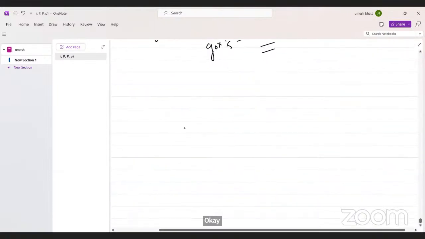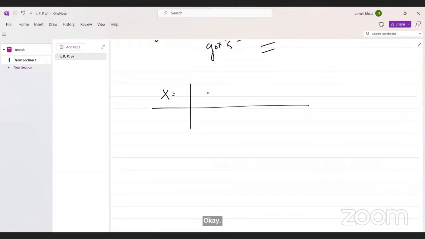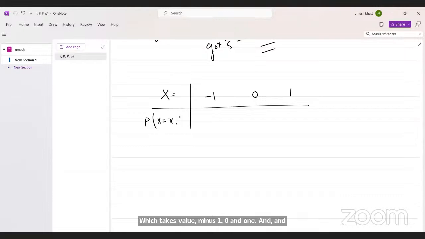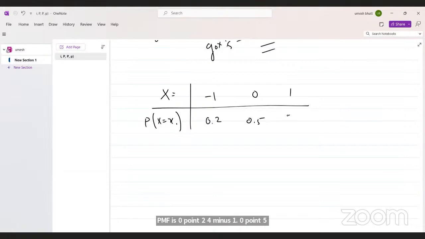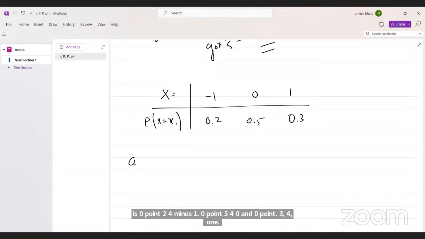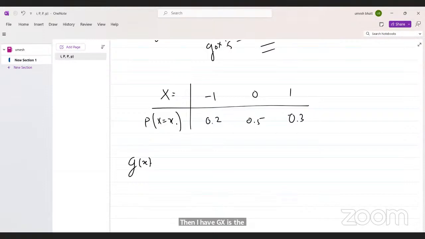So X is a random variable which takes values -1, 0, and 1, and the PMF is given by that: 0.2 for -1, 0.5 for 0, and 0.3 for 1. Then I have g(x), a function such that g(x) equals x square. Okay.